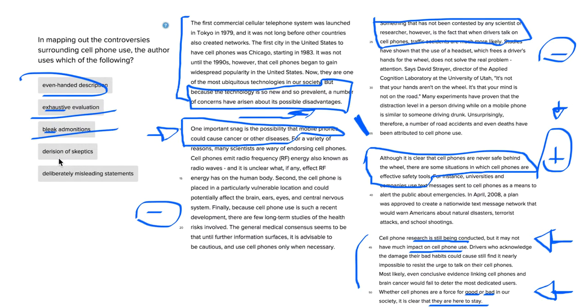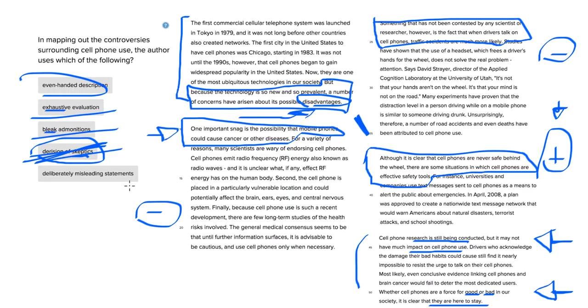Derision of skeptics. That doesn't make sense. Our thesis is heavily focused on the disadvantages. The topic sentences here for the first two paragraphs are also negative, so it's not that we're deriding skeptics. In fact, the author of this passage is likely a skeptic herself or himself. So you scratch this one out.